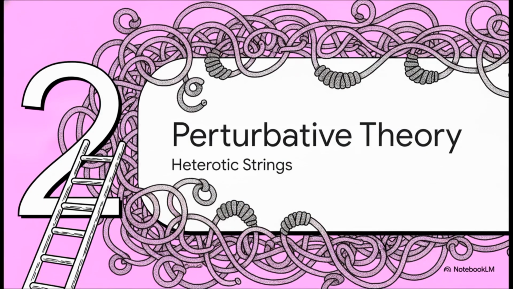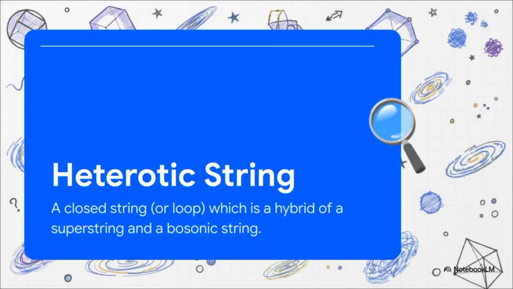Moving on to number 2, perturbative theory, specifically heterotic strings. So what on earth is a heterotic string? Well, the word heterotic literally just means hybrid. It combines the properties of a superstring with a bosonic string. But there's a strict rule here. Every single heterotic string must be a closed string.